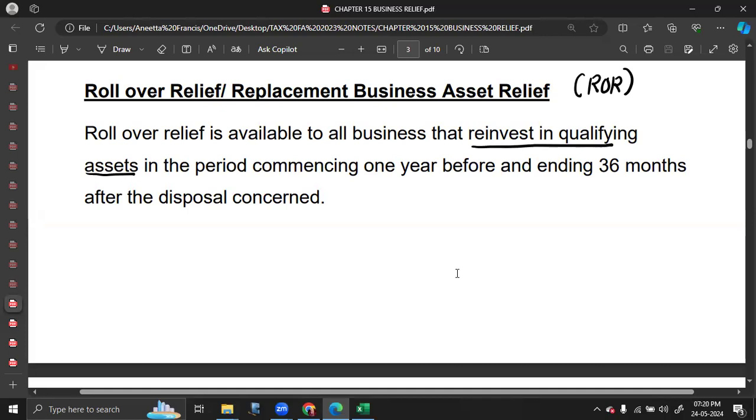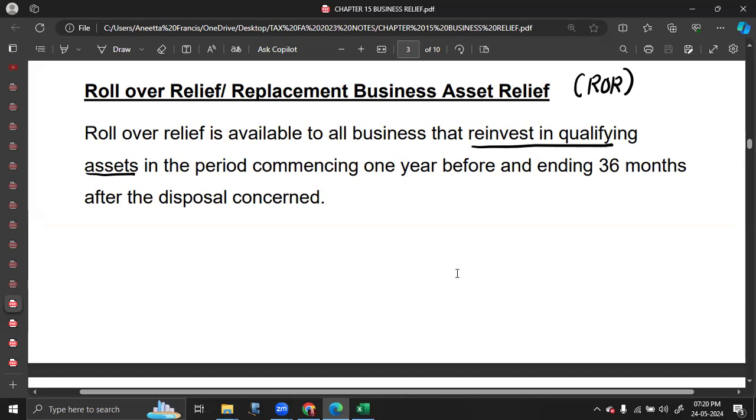Second situation, partial reinvestment, where the sale proceeds of the first asset is not fully used in the cost of the second asset. So there will be a chargeable gain at the time of disposal and the remaining at the time of disposal of the second asset. Third situation is business and non-business use, where you have to split it. And fourth situation is depreciating asset.